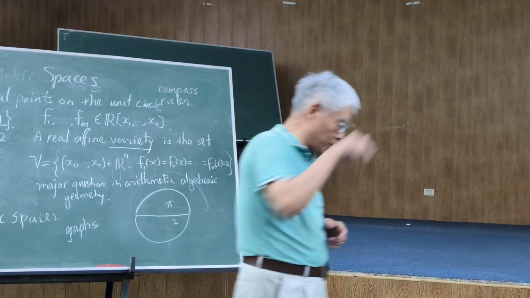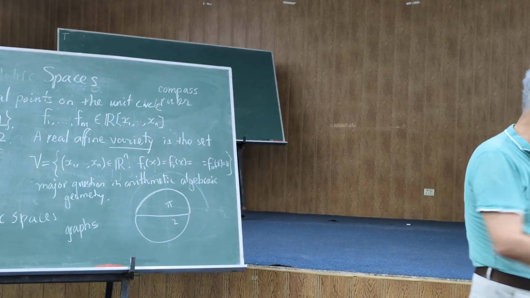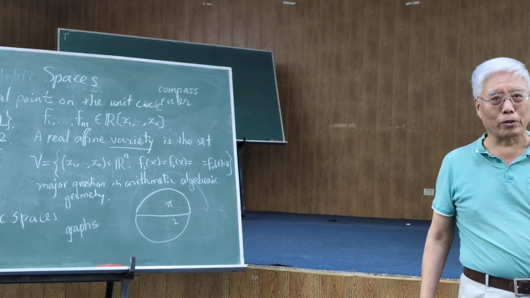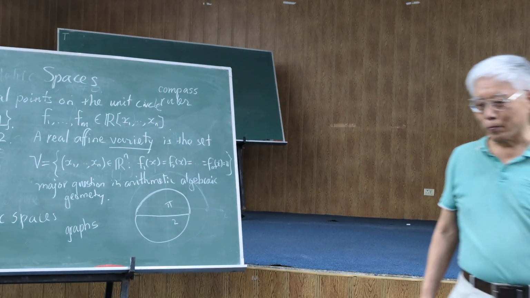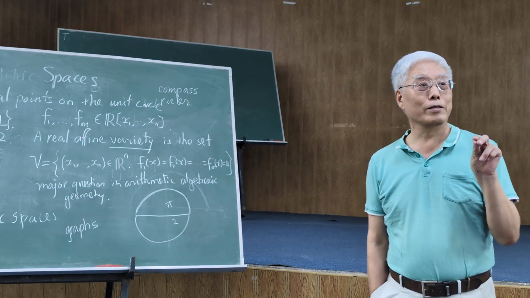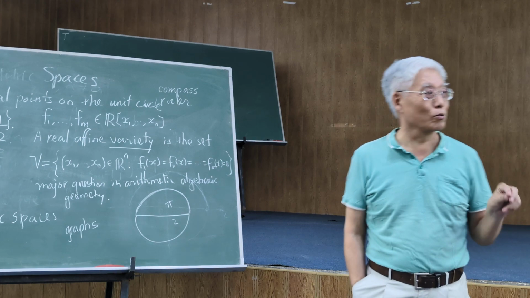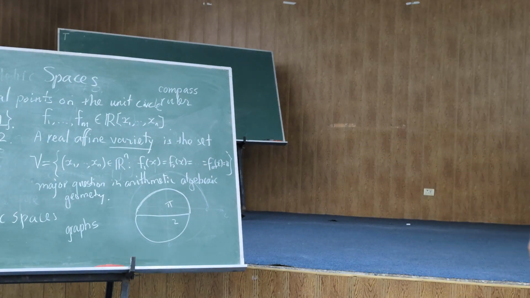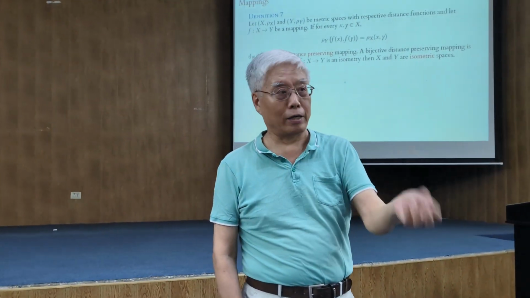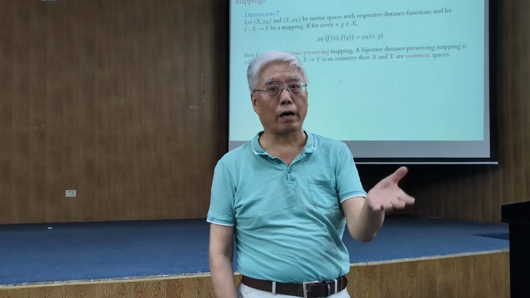So X is a metric space with distance function rho sub X, and Y is a metric space with distance function rho sub Y. So far nobody asked me about this rho. Many people, even your students, use D for the distance. Many English people really insist on that, and I really object to it. My objection usually has 3 good reasons. I use rho for the distance, which comes from R actually. Rho is the letter R in Greek.